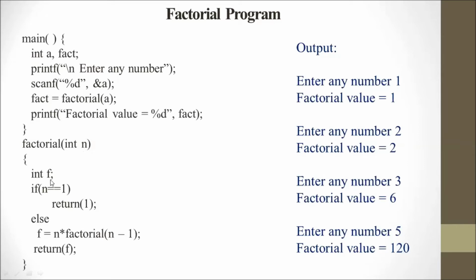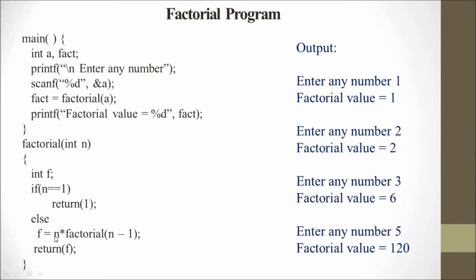Here int f is another variable. If n equals 1, this condition is false because n is not 1, so the else part will execute.